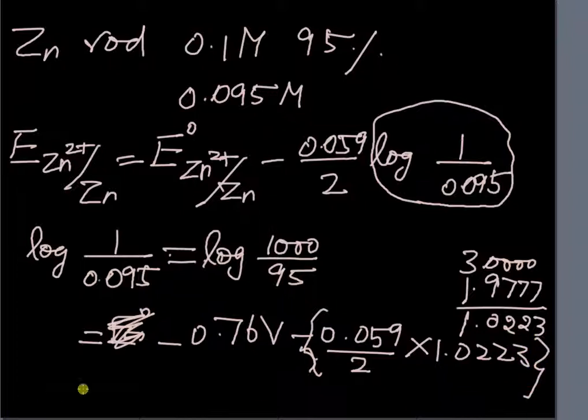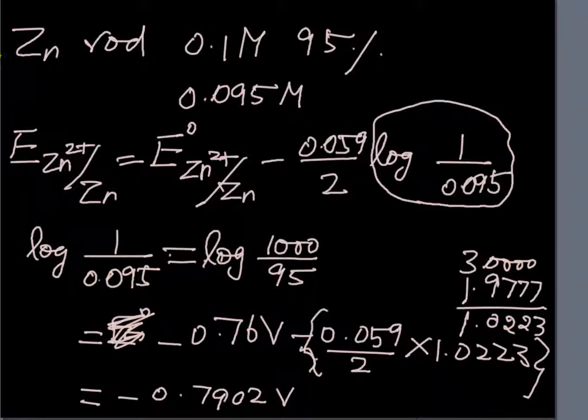When we solve it, we get a value of minus 0.7902 volt. Here also you observe that the electrode potential value of zinc has gone down from minus 0.76 to minus 0.79 when the concentration is lowered from 1 molar to 0.095 molar.